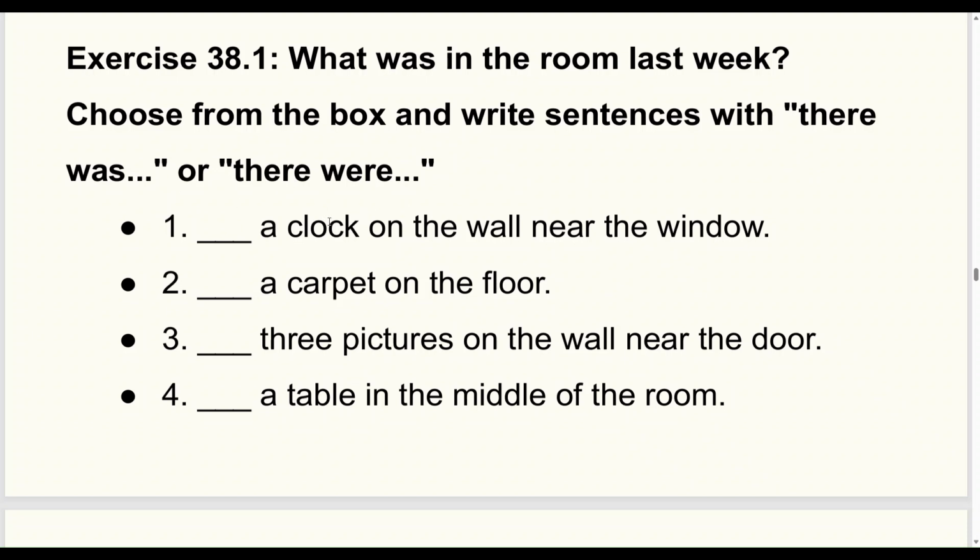A clock. There was a clock on the wall near the window. There was a carpet on the floor. There were three pictures on the wall near the door. There was a table in the middle of the room.